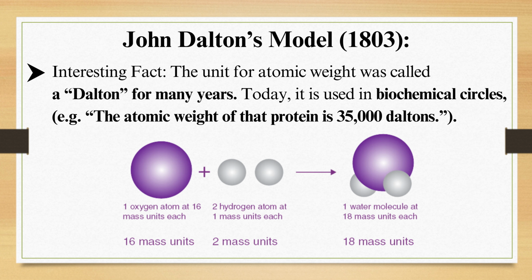John Dalton model, 1803. Interesting fact: the unit of atomic weight was called a Dalton for many years. Today it is used in biochemical circles. For example, the atomic weight of that protein is 35,000 Daltons. With an example, you can see one oxygen atom of 16 mass units, when combined with 2 hydrogen atoms of 1 mass unit each, will form 1 water molecule at 18 mass units. 16 mass units plus 2 mass units will give you the product of 18 mass units.